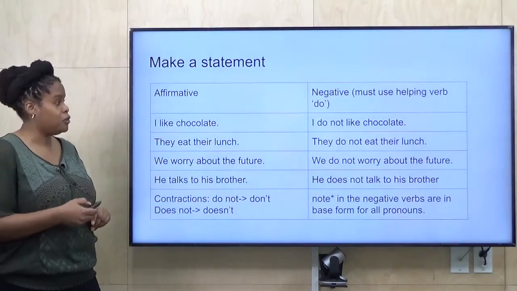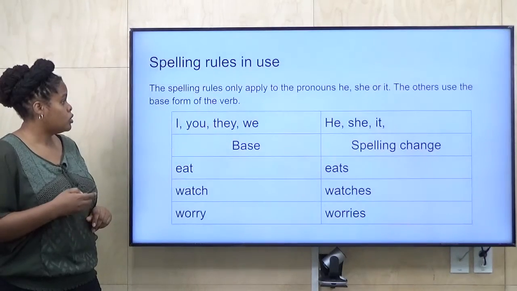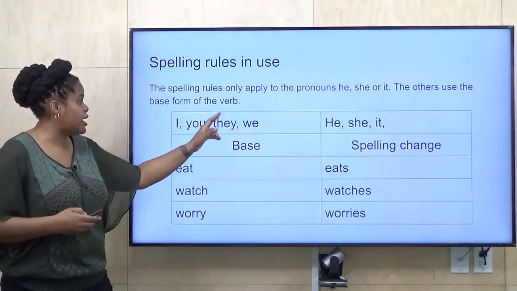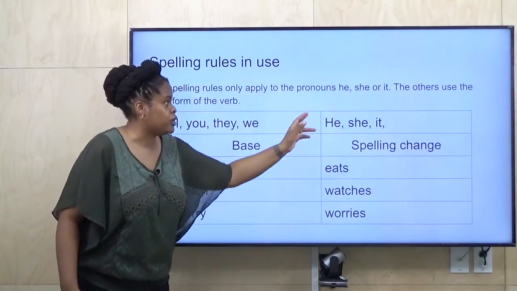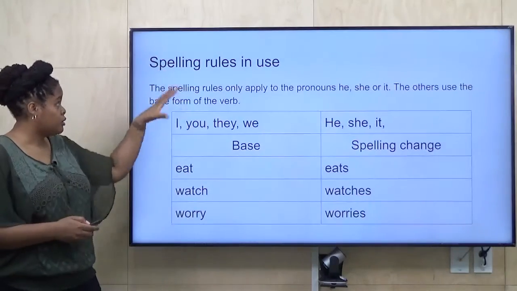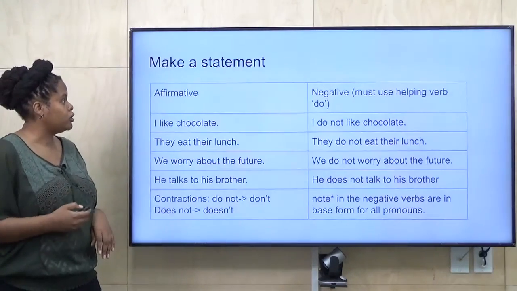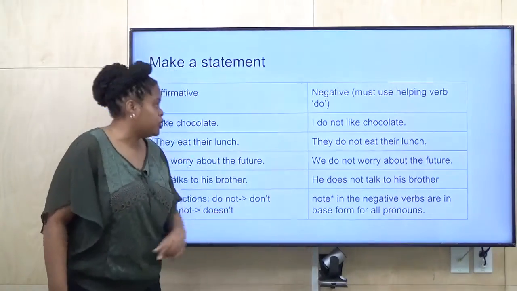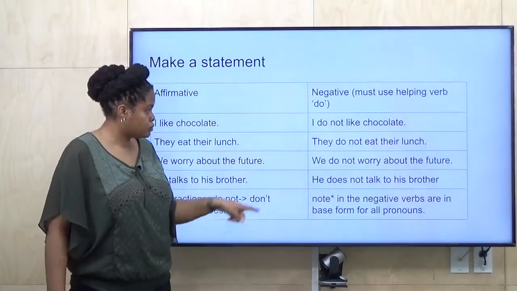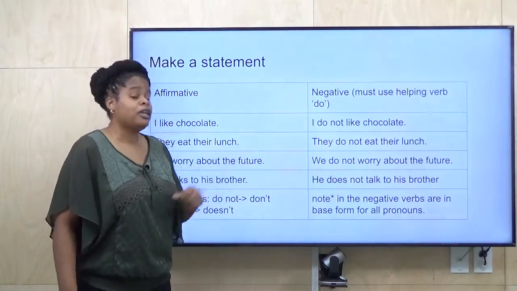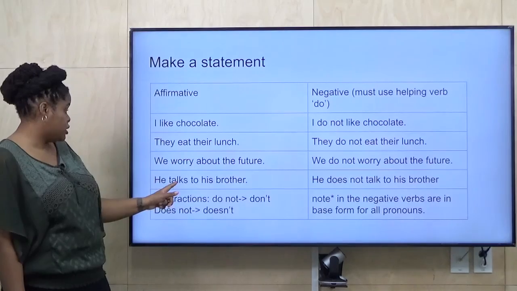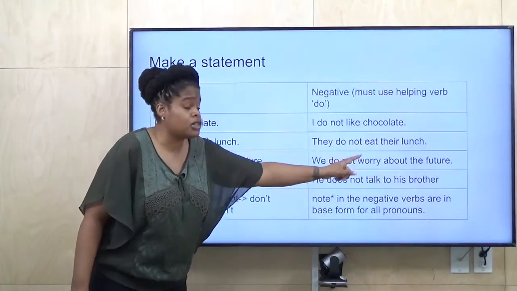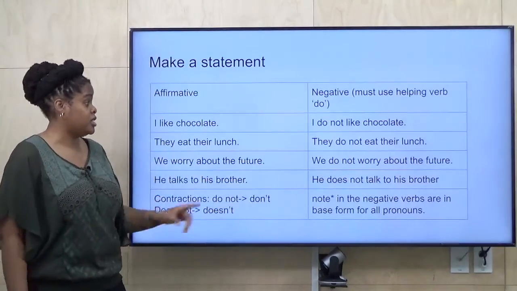So let's go back a few slides. Here. So we learned here to use the base for I, you, they, we, but you change it for he, she, it. Those are the spelling rules. However, if you say no, everyone uses the base. So normally if you said yes, it would be he talks. You see how you changed it. But for negative, it's he does not talk. No S. No S. He does not talk.